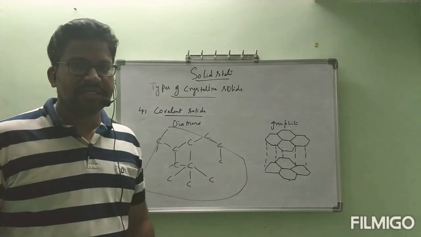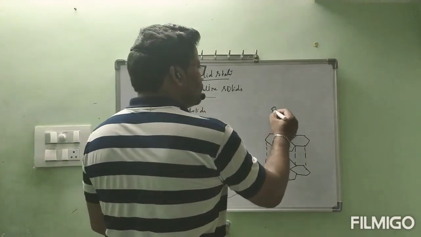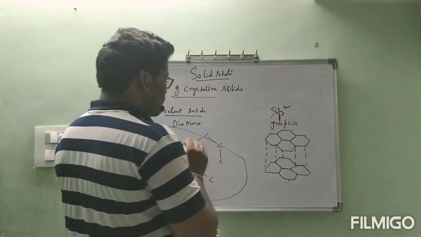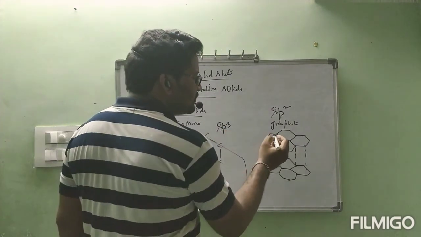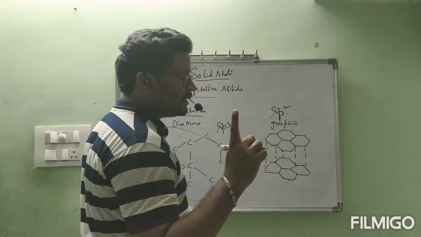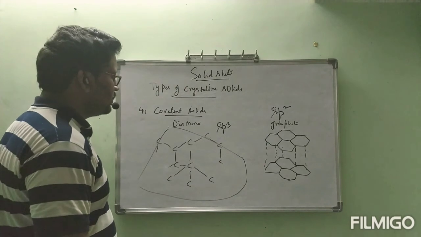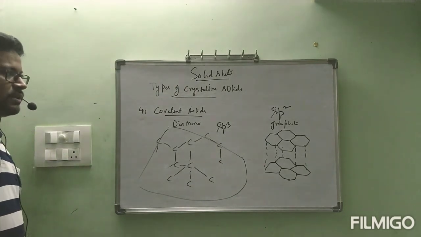Graphite is a good conductor of electricity. Okay, ma? In graphite, the hybridization of carbon is sp2. In diamond, it is sp3. In graphite, every carbon is left with one electron, because of that it is a good conductor of electricity. This is about covalent solids. Diamond and graphite are the examples of covalent solids.